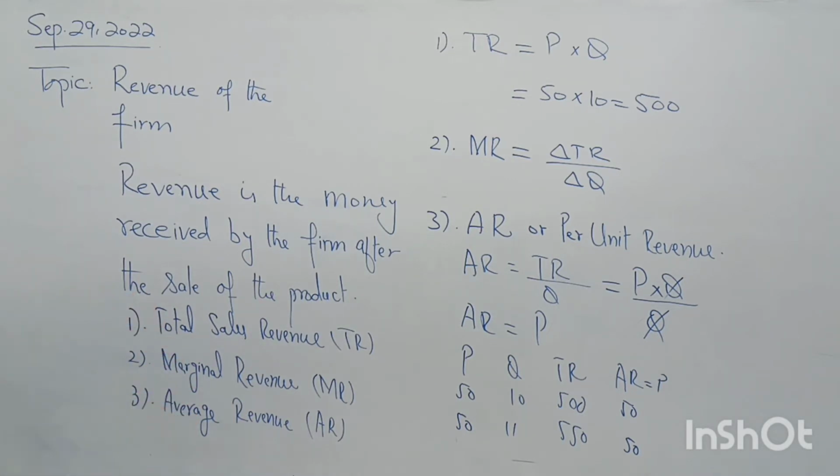Alright, so these are the three different concepts which are going to be used in our theory of firm in different market structures. So now I am going to tell you what the shapes of these revenues are when the firm is a price taker or when the firm is the price setter.